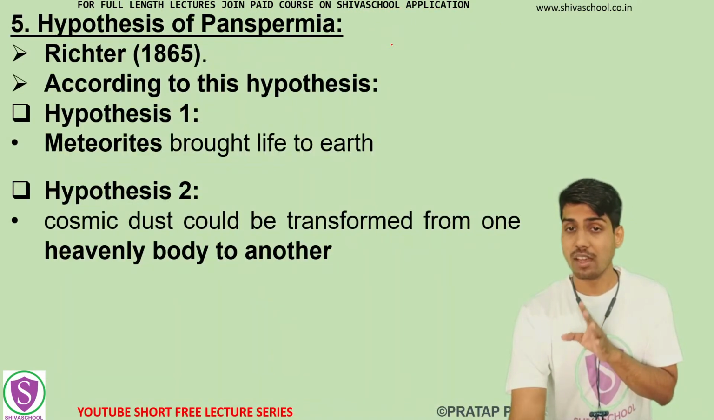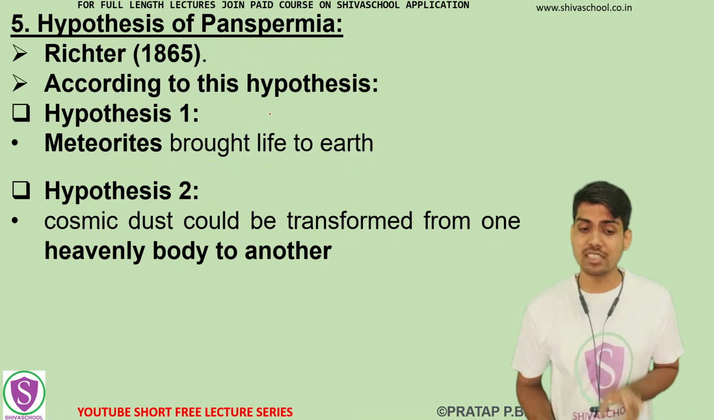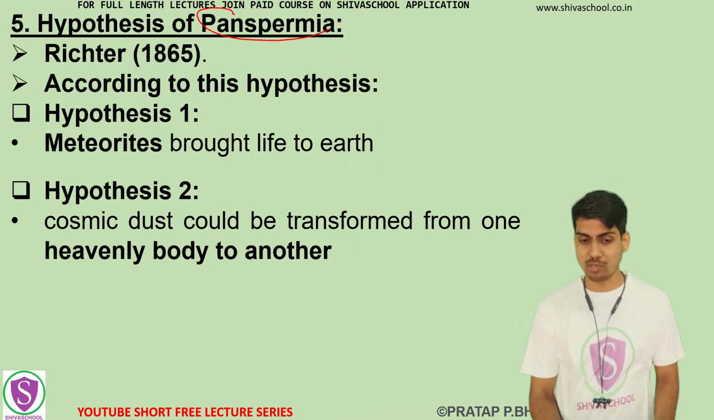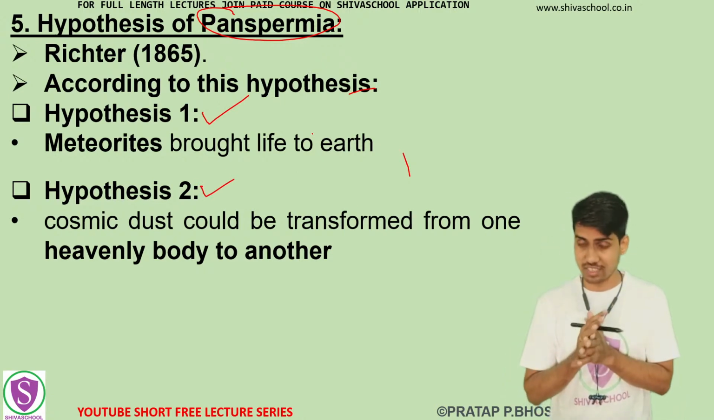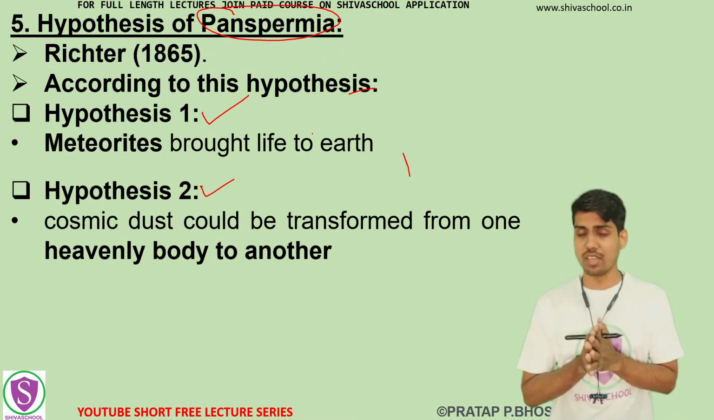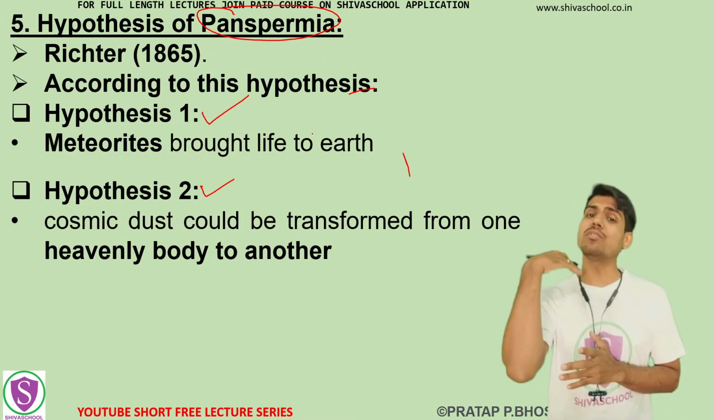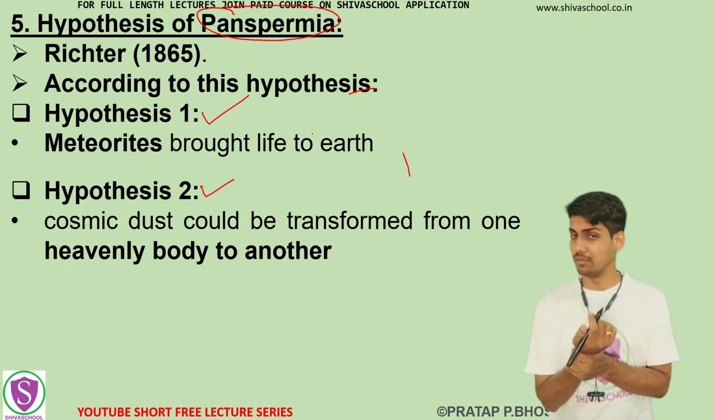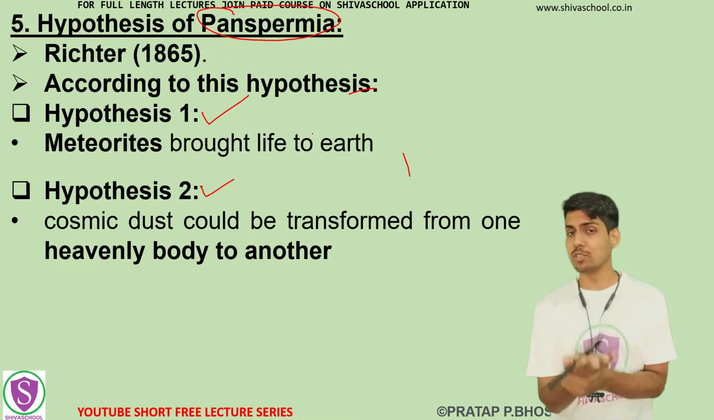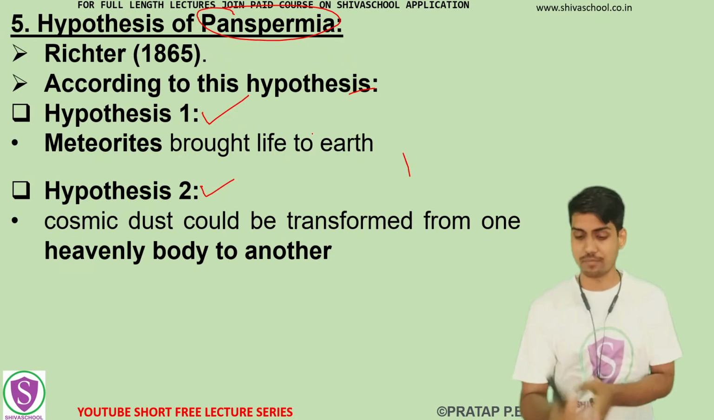And the fifth theory, which we have also already seen, is the theory of panspermia. What does the theory of panspermia say? Given by Richter, the first hypothesis is that meteorites brought life to the earth. The other hypothesis of this theory is that cosmic dust present in the universe will get transformed into different bodies, maybe living bodies, because of the action of cosmic rays. These are the two hypotheses of panspermia.